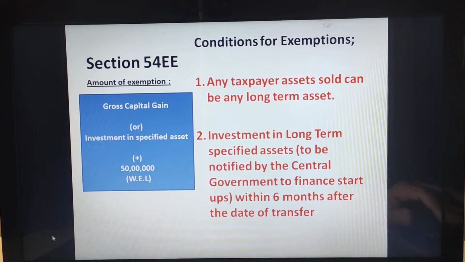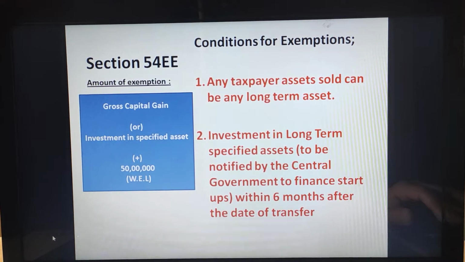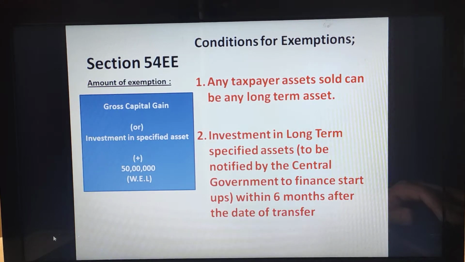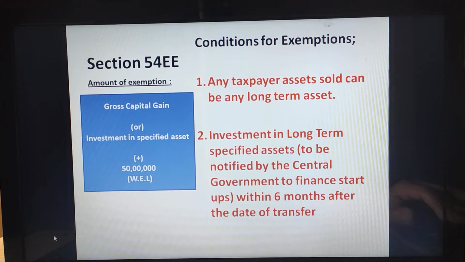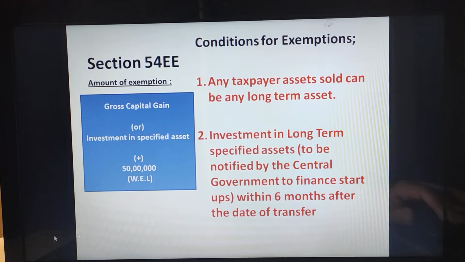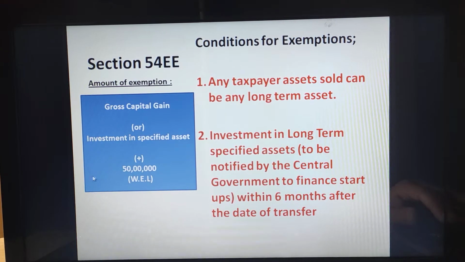So the conditions when this exemption can be applied: any taxpayer can apply for this. The asset sold can be any long-term capital asset.